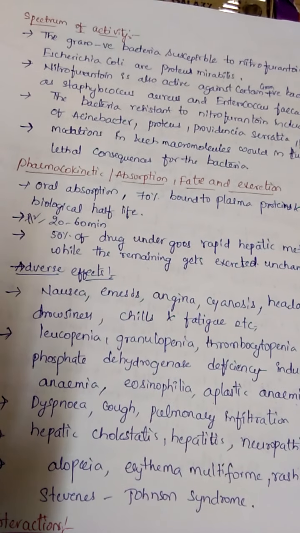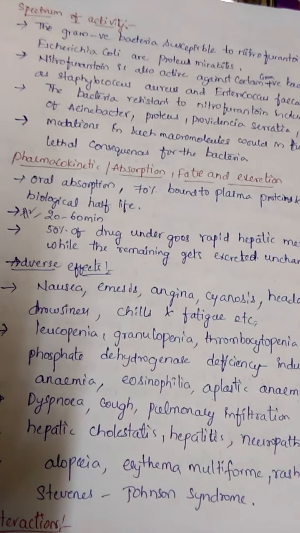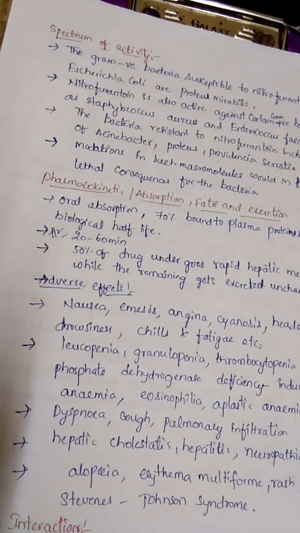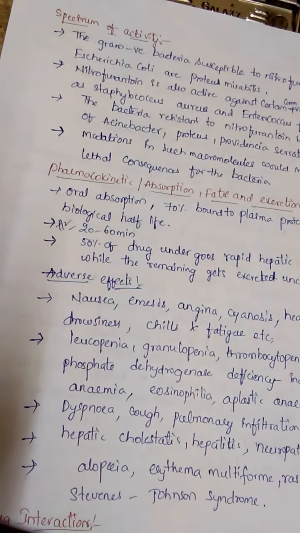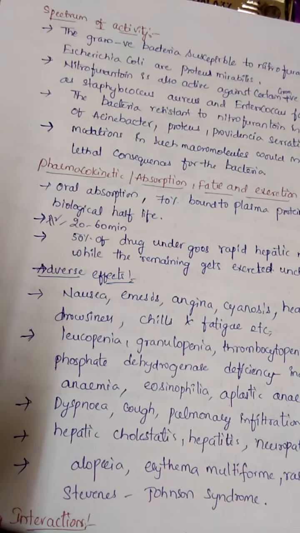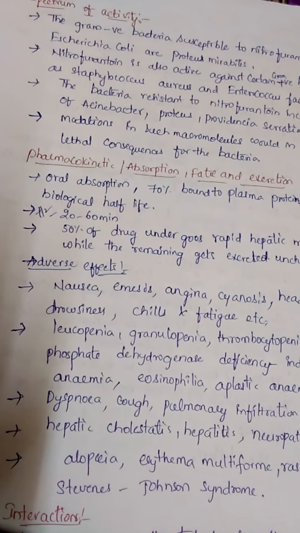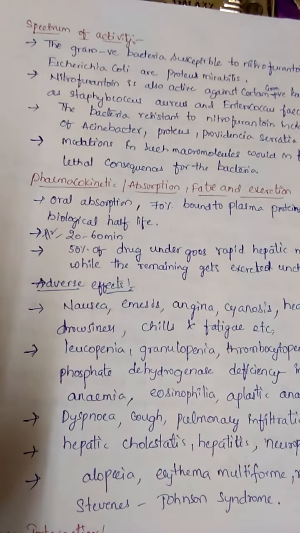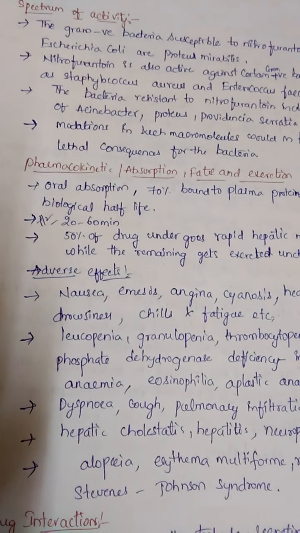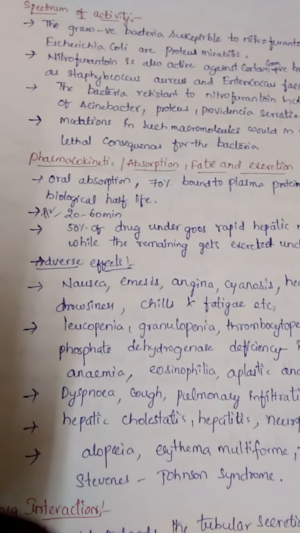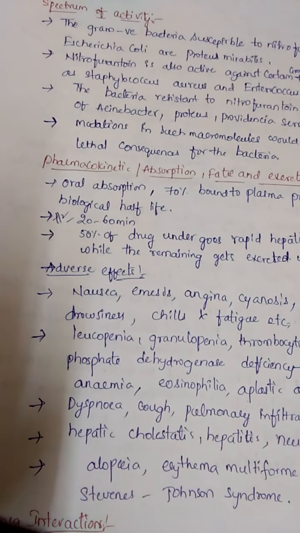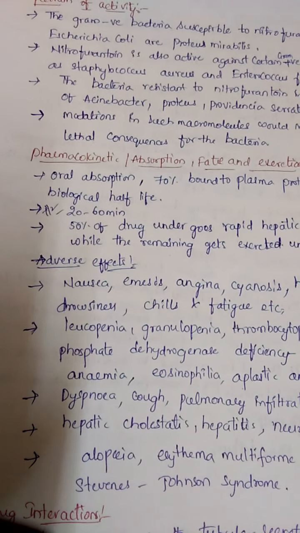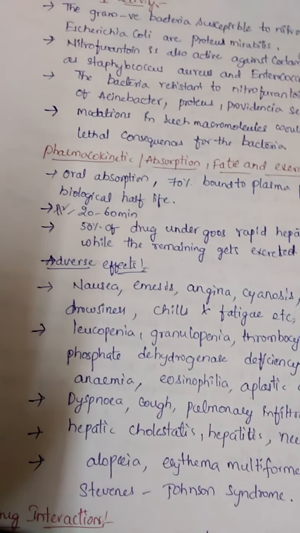Why? When we are using this specific antibiotic, it mainly depresses the bone marrow. So whenever there is bone marrow depression, symptoms such as granulocytopenia, thrombocytopenia, and some deficiency disorders are seen with nitrofurantoin. Next, dyspnea, cough, pulmonary infiltration and hepatic cholelithiasis, and alopecia, erythema, rashes, pruritus can all be seen with nitrofurantoin.